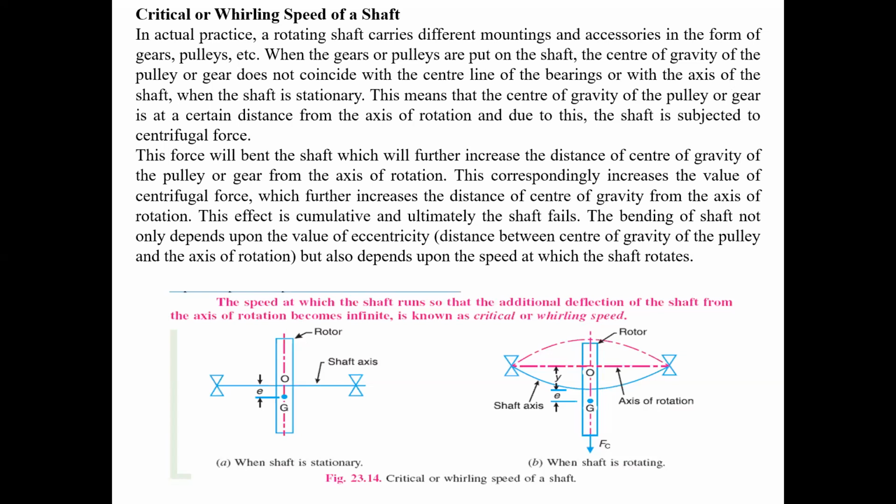The shaft is carrying a rotor at the mid of the span, at the mid of the section, where the rotor is arranged. Now when the shaft is going to rotate, how does the shaft get displaced from the axis of the shaft? That will be represented here.